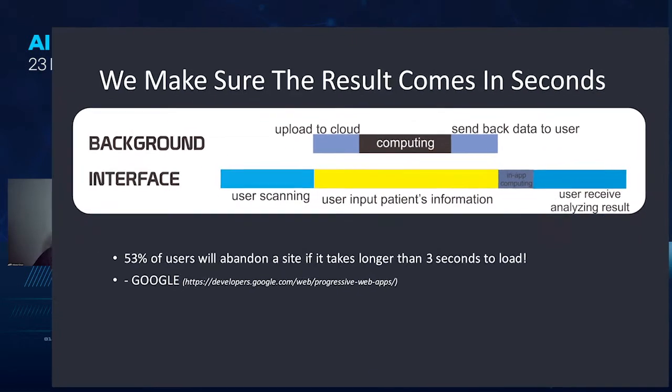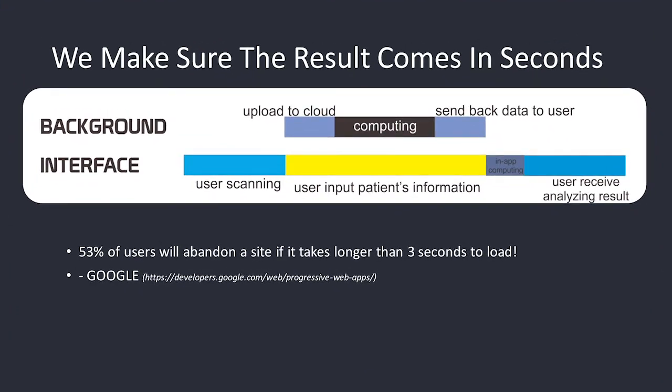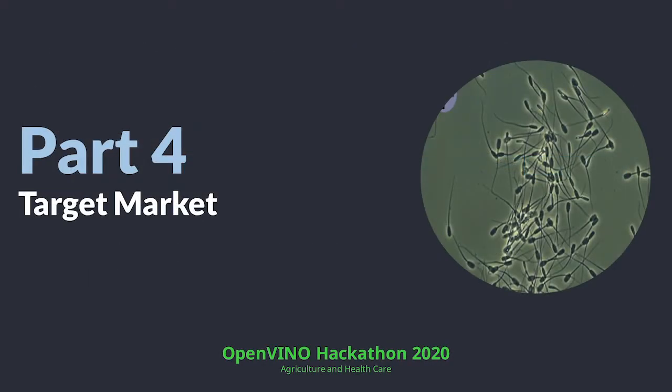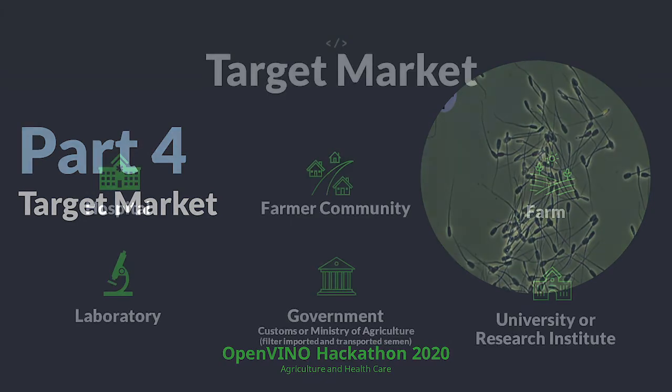But in the background, we are also computing the video so that when the user completes their input, the result can be seen quickly.